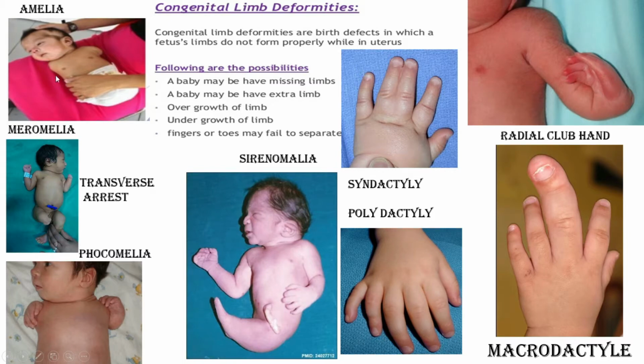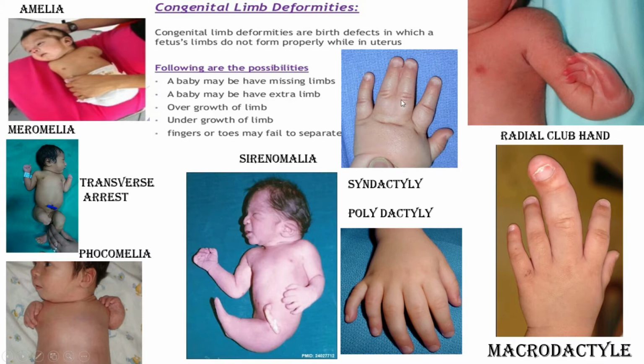Among them, see, this is called amelia, and sometimes Poland syndrome may be associated with absence of muscle, absence of clavicle, and absence of the pectoralis major muscle, and all the congenital anomalies may be associated with some syndromic association. And for macrodactyly, what can we do? Generally, if this is very irritating, then we can go for amputation only. This is called ray amputation. We will do an amputation from here. This is called ray amputation. Okay, for syndactyly, we can do a Z-plasty.